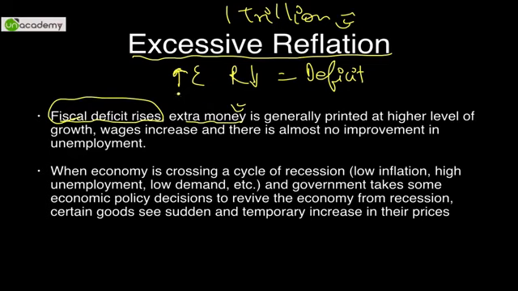The same thing happened in the case of Germany after World War I. People used to burn their currency to make tea. If you don't know the story, you can read about the mark, that was their currency back then. Anyway, it is generally printed at a very high level of growth. Wages will increase, but there is no improvement in unemployment. Is that understood? Because the fiscal deficit is continually rising.